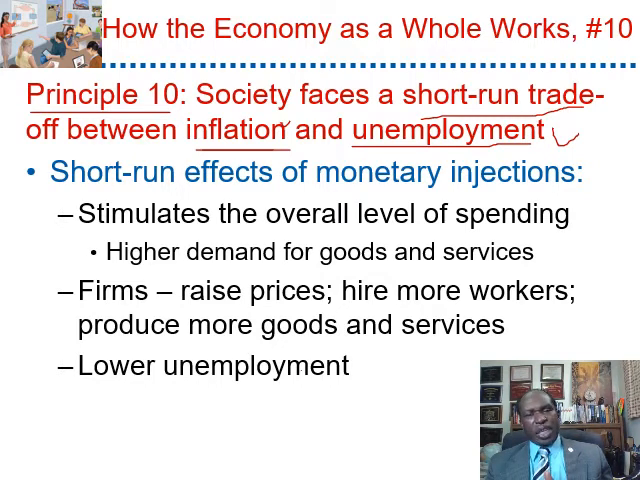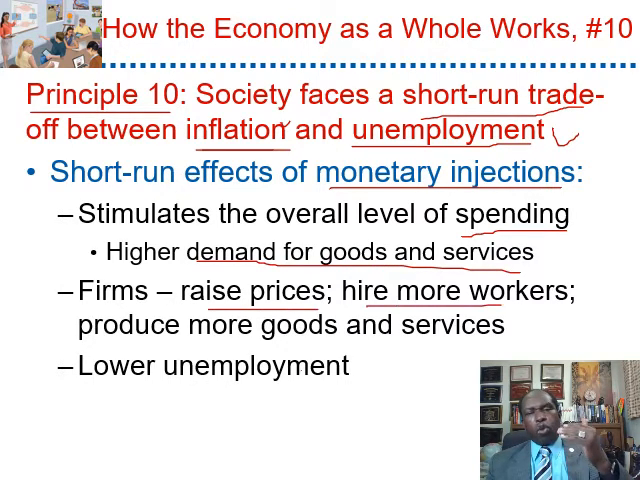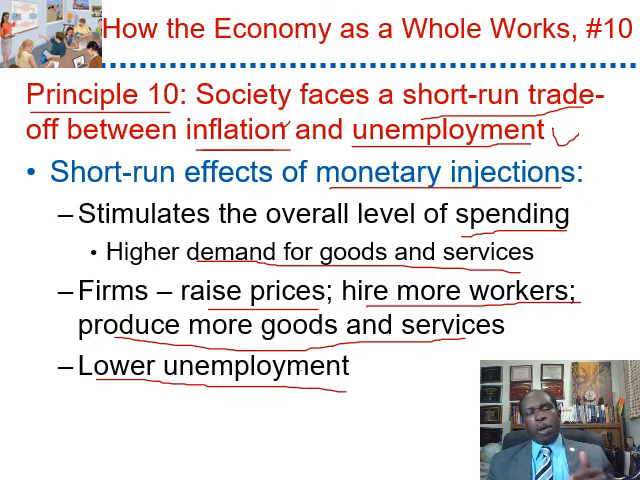For instance, during a recession, the U.S. government will inject more money into the economy, which will increase the overall level of spending, leading to higher demand for goods and services. Firms will raise prices, hire more workers, and produce more goods and services, which will lower unemployment. However, by injecting more money into the economy, this may lead to higher inflation. We learned from principle number 9 that printing too much money or injecting too much money into the economy may lead to inflation.